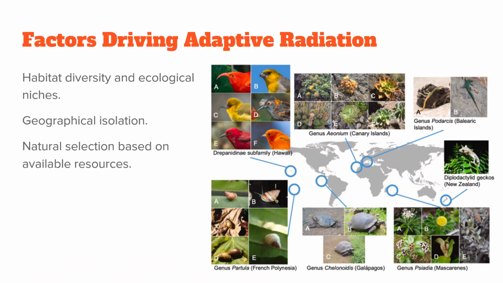Adaptive radiation is driven by factors like habitat diversity, which offers many niches, geographical isolation, which prevents gene flow, and natural selection, which favors traits that fit available resources. Together, these factors promote rapid diversification.